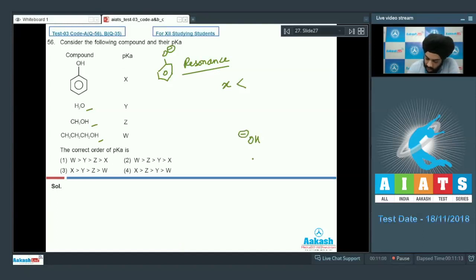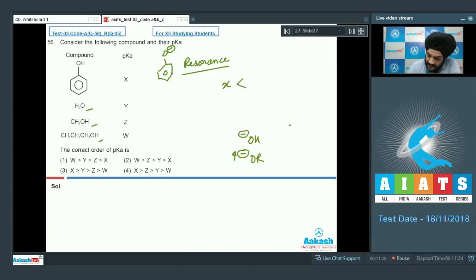water is OH minus and the conjugate base of other alcohols is OR minus. So if we talk about alcohols in general, the R, due to its exertion of a plus I effect, is going to increase the charge density on this oxygen, and it is going to destabilize the negative charge, and hence the acidity of water should be greater.